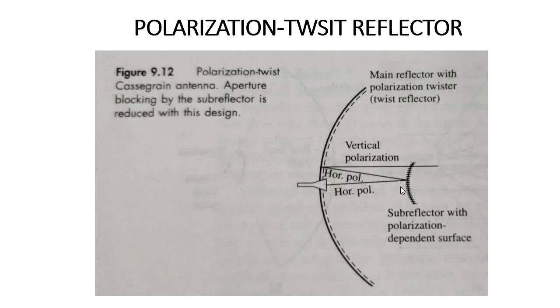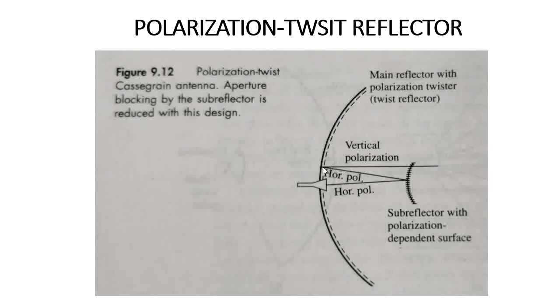It then reflects back to the primary reflector, where it changes by 45 degrees once again. That is totally a 90 degree phase shift.